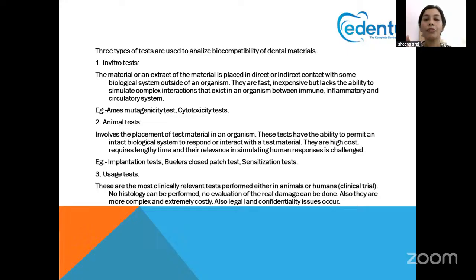There come the Ames mutagenicity test and cytotoxic test. So please keep this in mind. Animal tests, as I told, you can memorize as SBI. That is the sensation test, Buhler's closed patch test, and implantation test. And the usage test is the most clinically relevant test, performed either in animals or humans. That comes in the clinical trial. That is the end test that is used to find out the biocompatibility of dental materials. Hope you understood these important points.